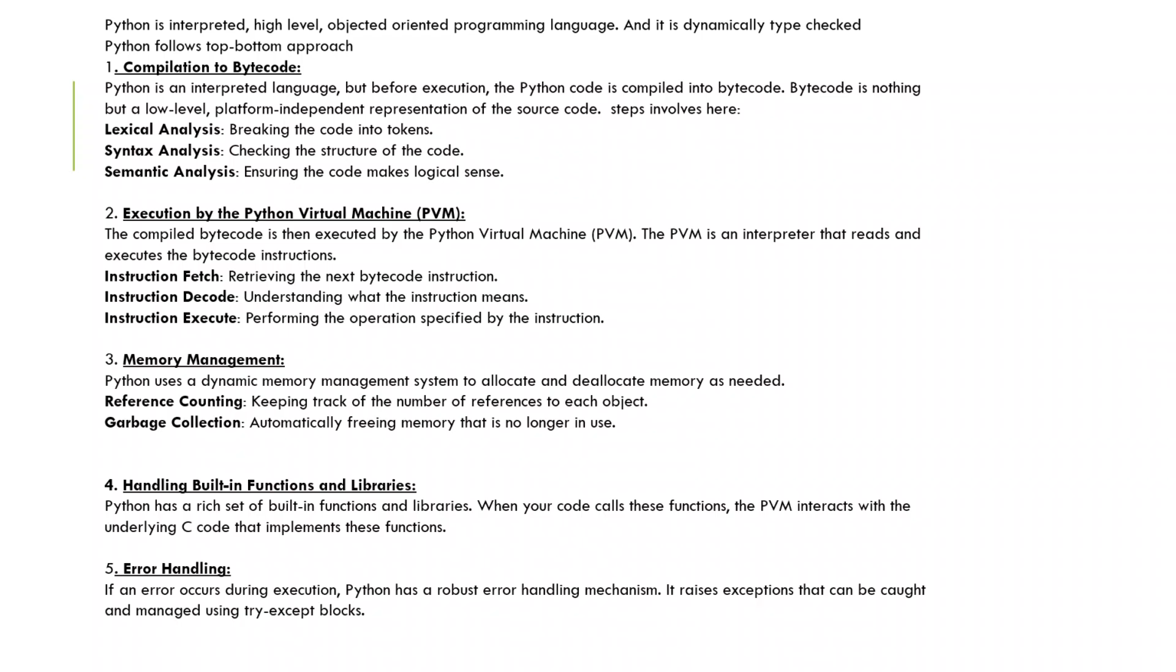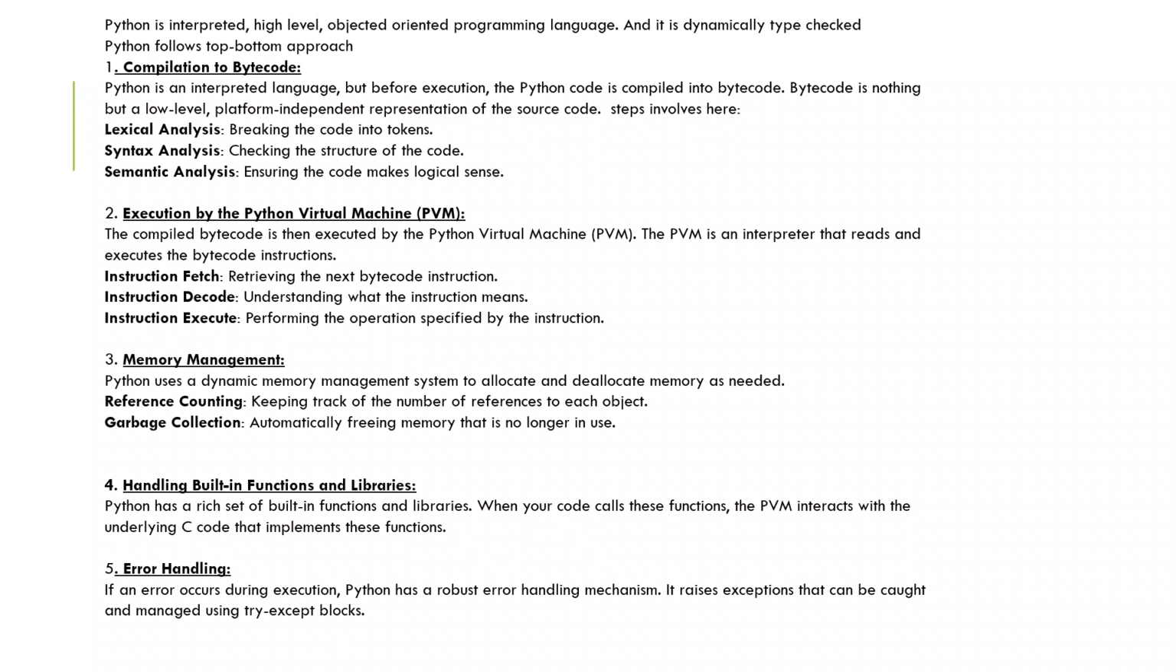Next, Python will handle built-in functions and libraries. For example, the print statement is a built-in function. We have the OS, operating system, module, which is also built-in. Or we have the pandas library, which is one of the libraries. So Python will handle these built-in functions and libraries.